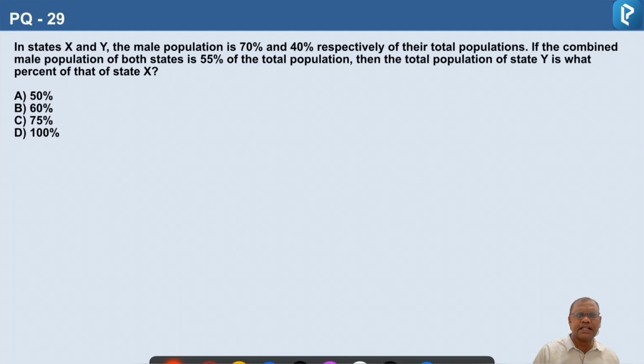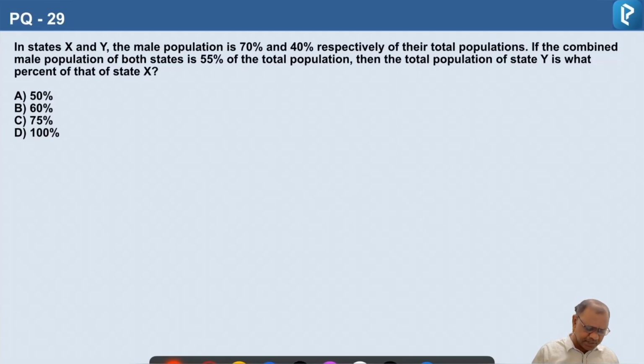Question number 29. In states X and Y, the male population is 70% and 40% respectively of their total population. If the combined male population of both states is 55% of the total population, then the total population of state Y is what percent of that of state X?